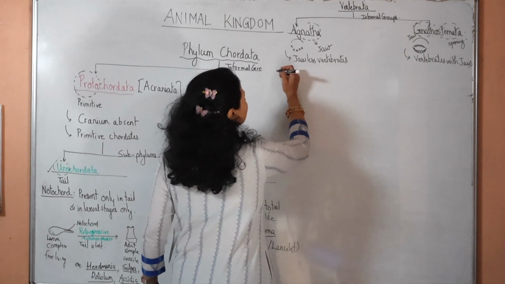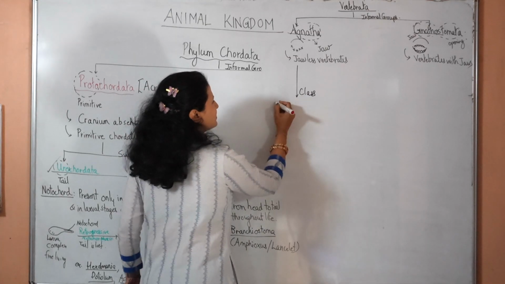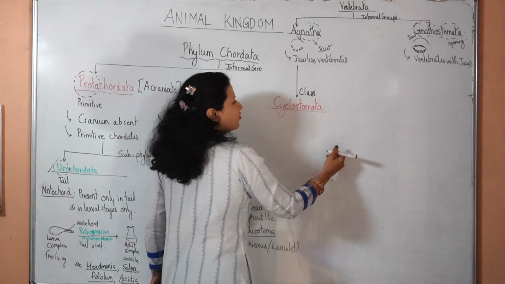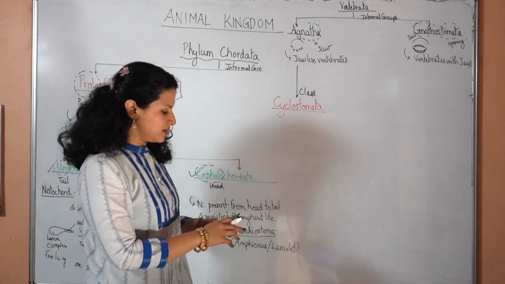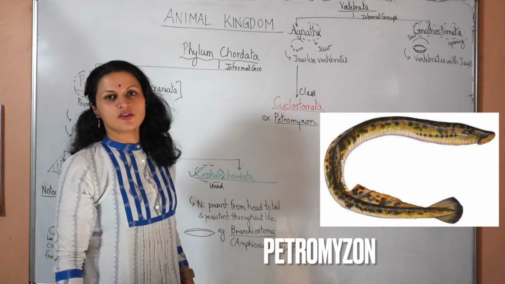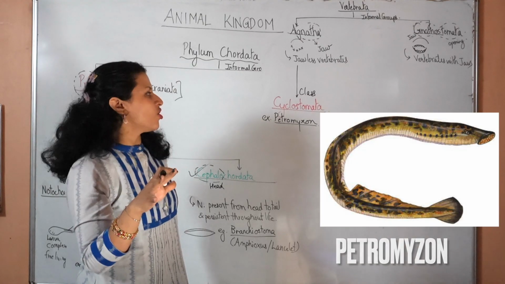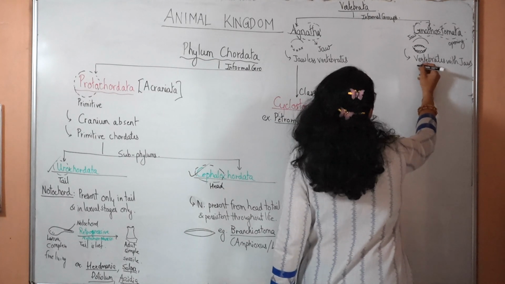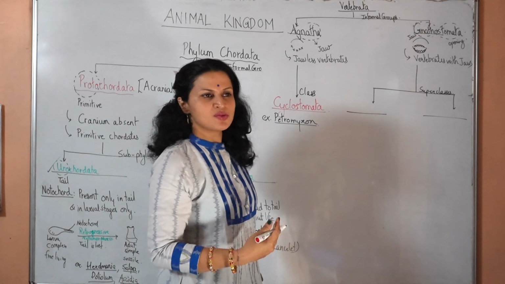Further, Agnatha has one class. That one class is called as Cyclostomata. Obviously, all the members of Cyclostomata will not have a jaw. A typical example is Petromyzon. If you look at it, it will have a circular opening. It will be without a jaw. Gnathostomata are further divided into two superclasses. Both will have the cranium as well as the jaws.